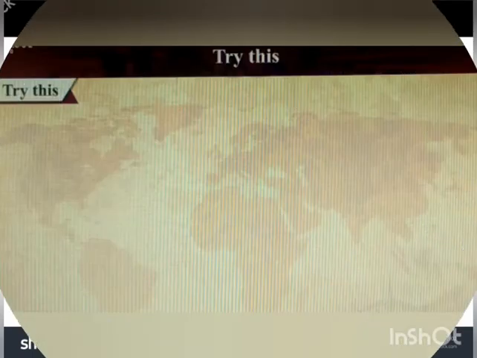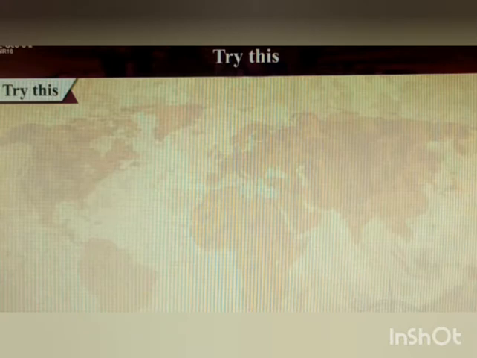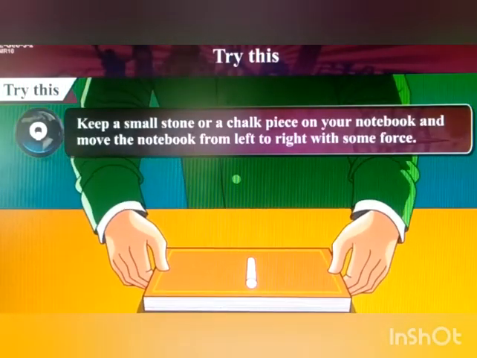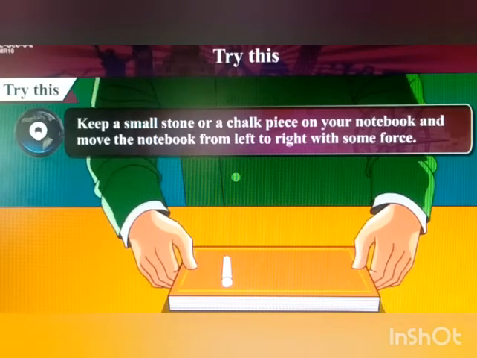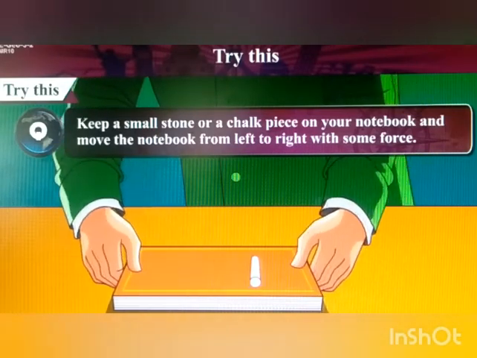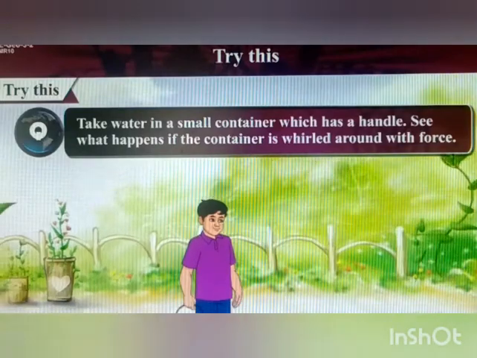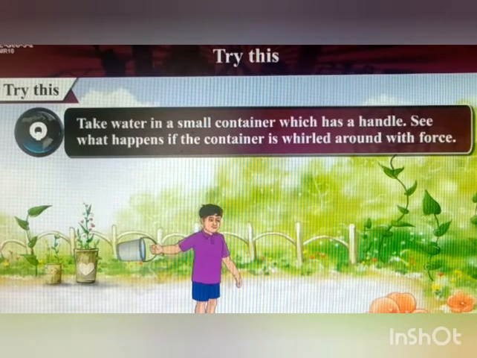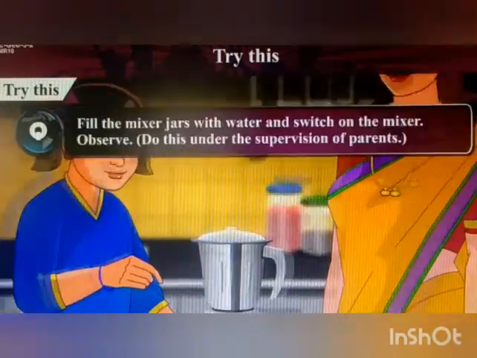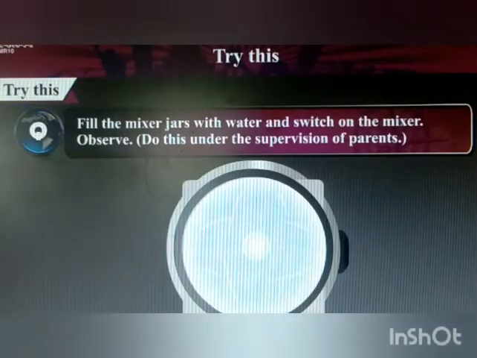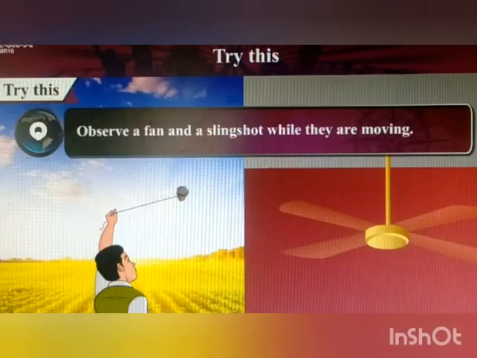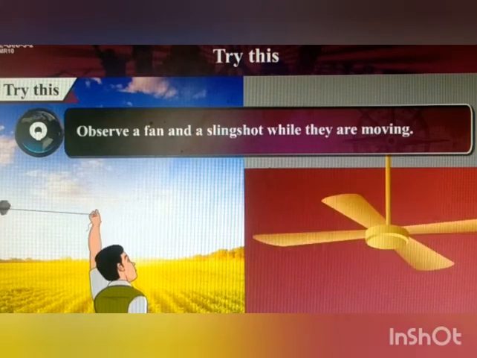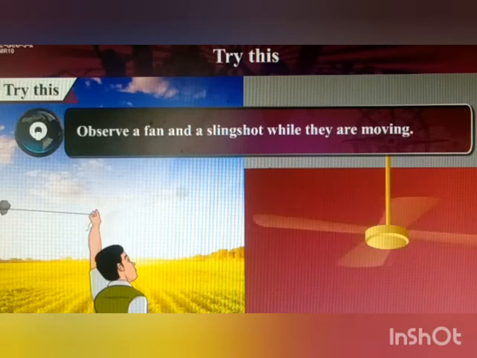Now, try this. Here are some simple experiments which you can perform in the house. First one, keep a small stone or a chalk piece on your notebook and move the notebook from left to right with some force. Second, take water in a small container which has a handle. See what happens if the container is whirled around with force. Next, fill the mixer jars with water and switch on the mixer. Next, observe a fan and a slingshot while they are moving. Slingshot means a stick for shooting small stones.